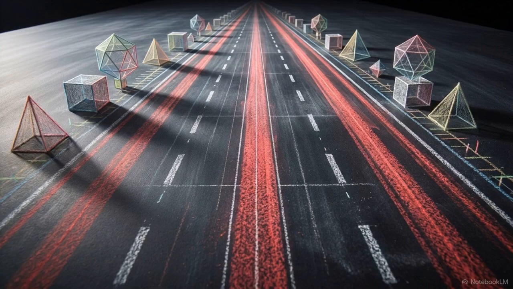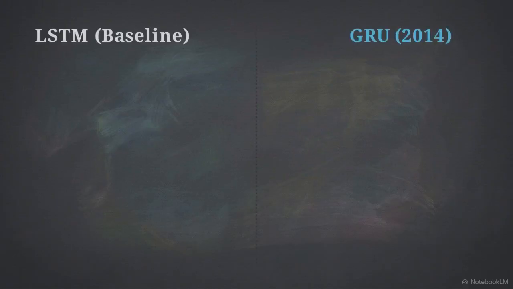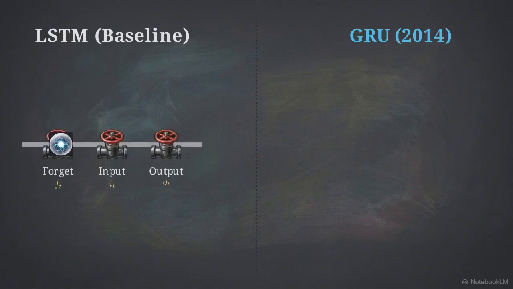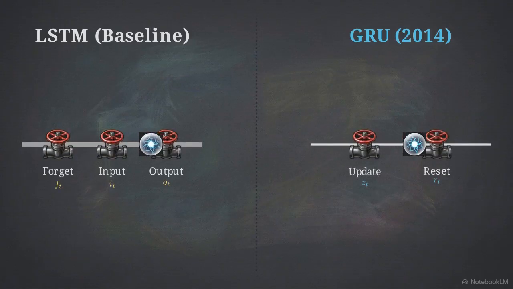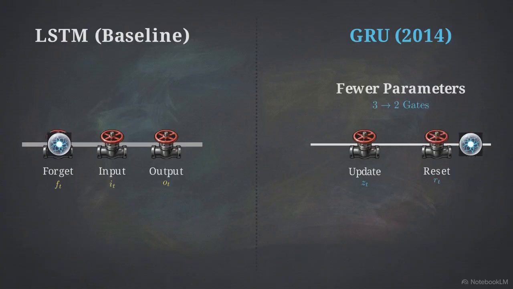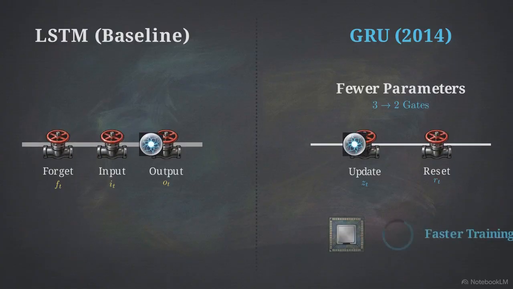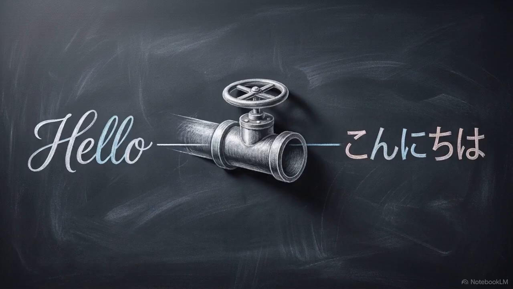Because the cell state update is additive, it creates a highway where gradients can flow backward through time without being extinguished by repeated multiplication. In 2014, the gated recurrent unit, or GRU, simplified this to just 2 gates, achieving comparable results with fewer parameters and faster training times. These mechanical valves provided the first reliable method for processing long sequences, forming the basis for early neural machine translation.